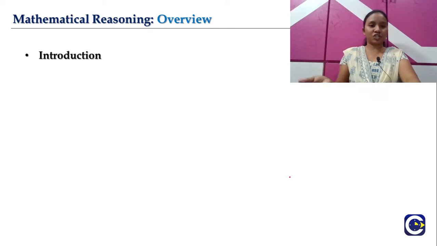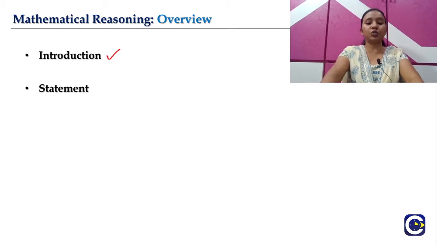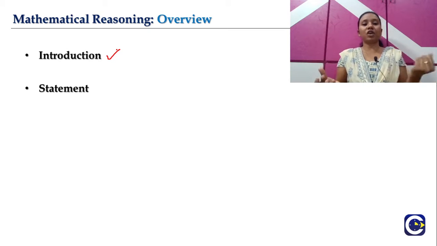First, as I mentioned, we are going to start with the introduction part. Whenever we are starting any chapter, we should be aware of the basic definition of it. So in the introduction part, we are going to start with the definition and things related to that. And then we continue with the statement. When it comes to mathematical reasoning, we'll have a lot of theory first. We should be aware of the terms related to the chapter and the definitions of each of the words, and we should be familiar with everything.